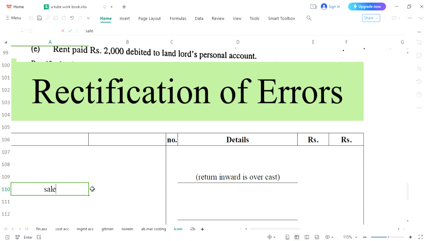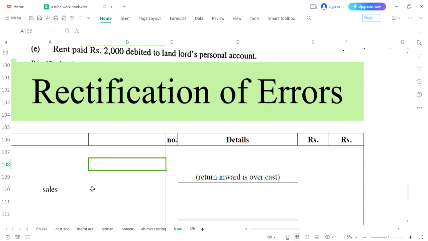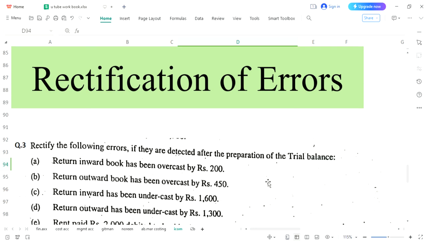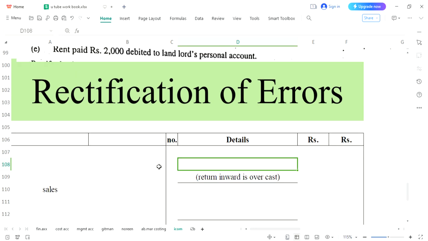When the customer is returning, goods are coming back, and it means that it should be debited. So the original side of return in is debit. I am repeating, the original side of return in is debit. Inward means goods are coming in, so that should be debited. But what had happened? It is overcast. In overcast we choose the opposite side. Return inward, original side is debit; in case of overcast you will choose the opposite side, and that is credit.